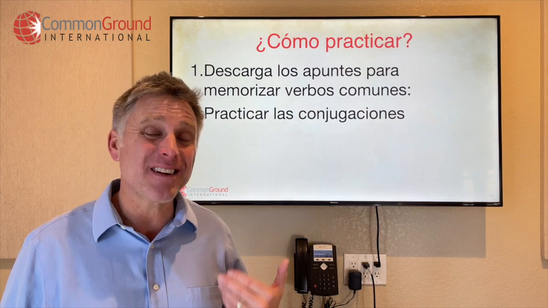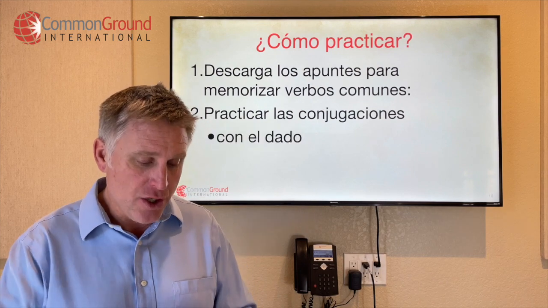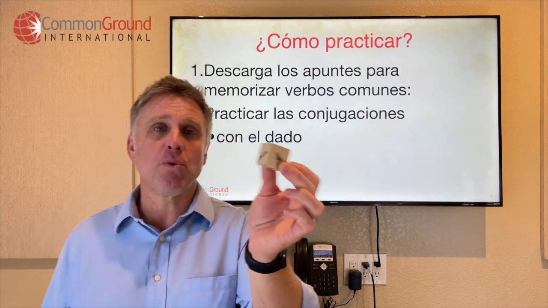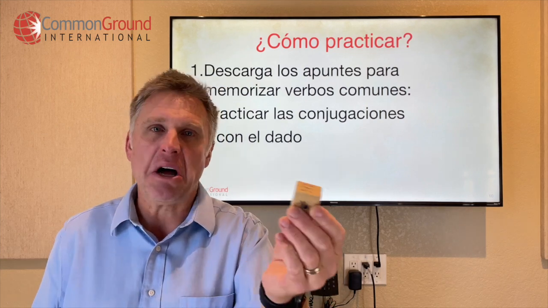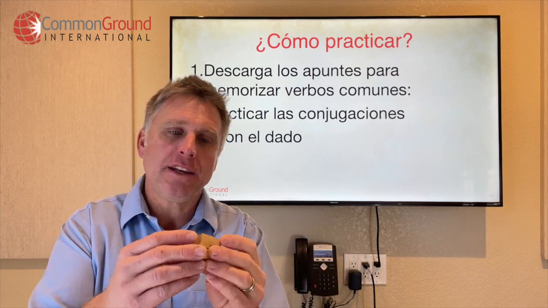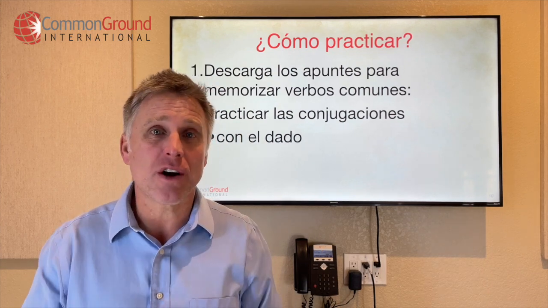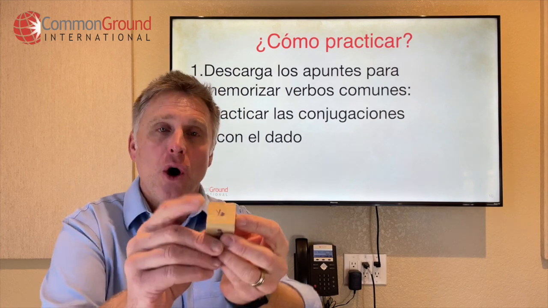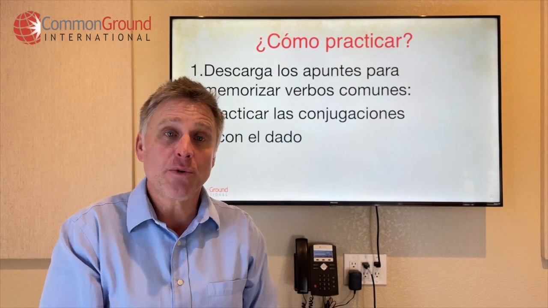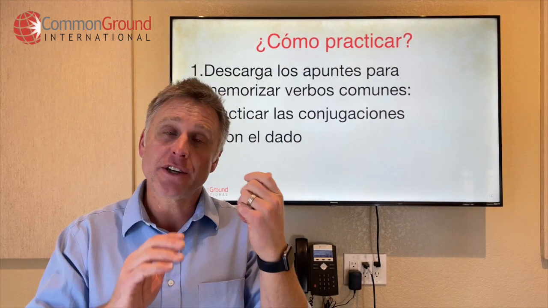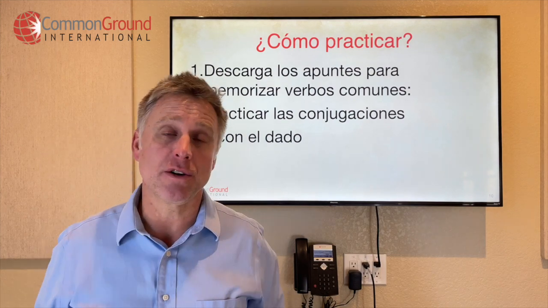And then para practicar las conjugaciones, in order to practice the conjugations, I would suggest using, this is a cheap little wooden die that you can find like at Hobby Lobby or online, Amazon or whatever. A die has 6 sides to it, right? So we can do all of our conjugations. We've got yo on one side, nosotros on the other, él, ella, usted. And so when you roll this die, you're going to see a subject. And then from your list of verbs, you can just practice conjugating your verb with that subject.